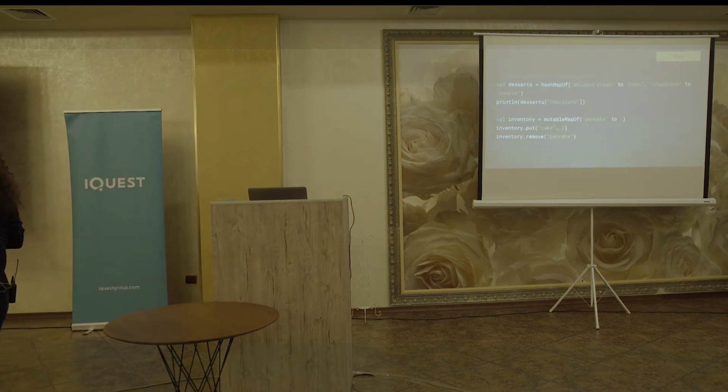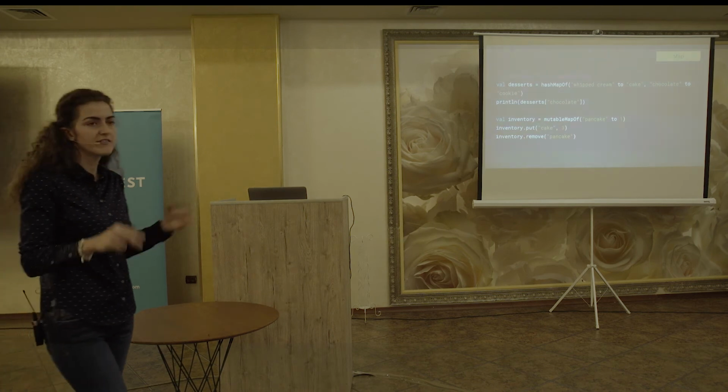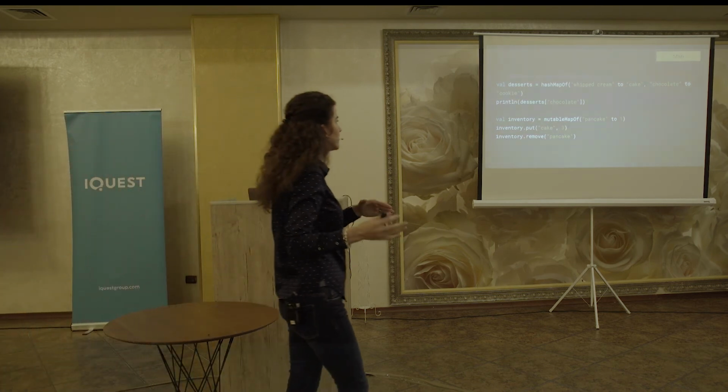For map, we have hashMapOf and mutableMapOf. And we are also able to get the value inside of the map by using the brackets. There are some pairs here, actually. That combination, whipped cream to cake, is a pair. So we have a hashMap of pairs.